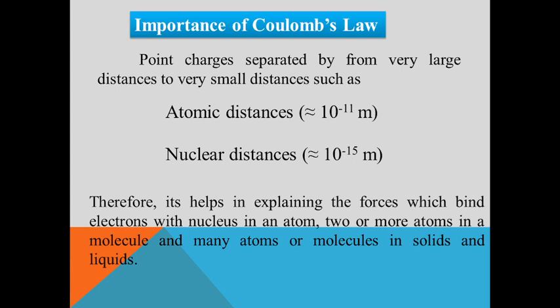Therefore, Coulomb's law is helpful for explaining the force which binds electrons within an atom, or two or more atoms, molecules, or many atoms in solids or liquids.